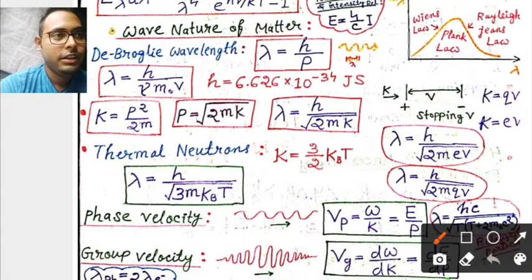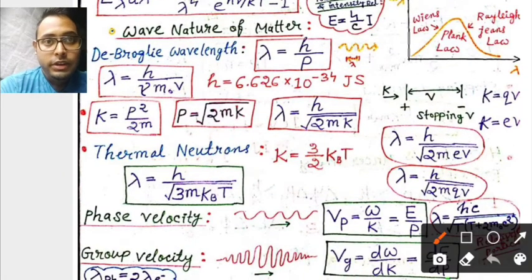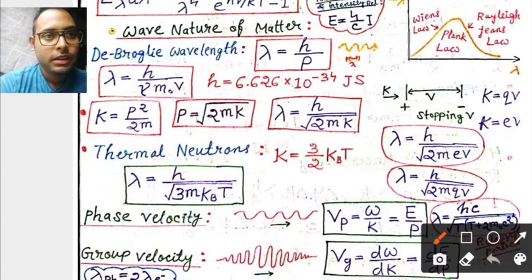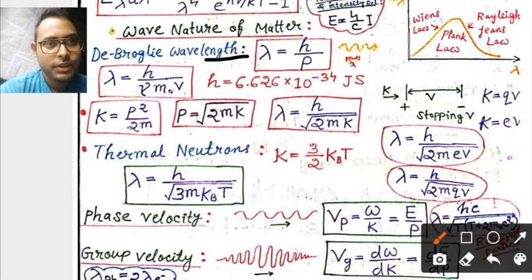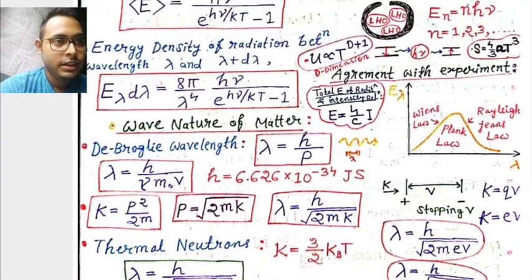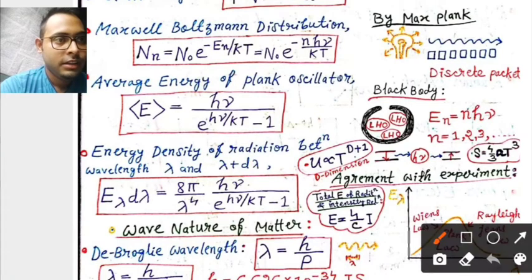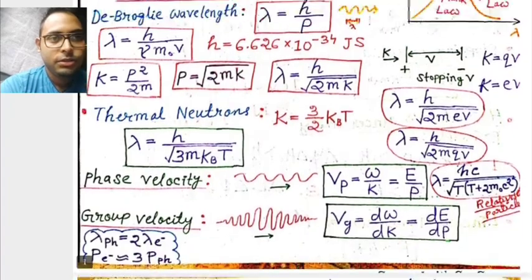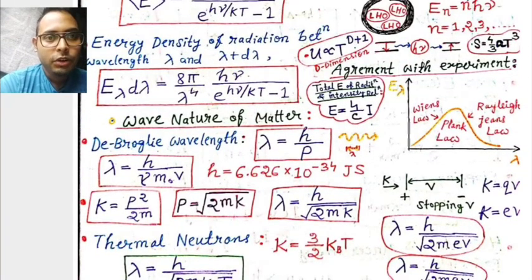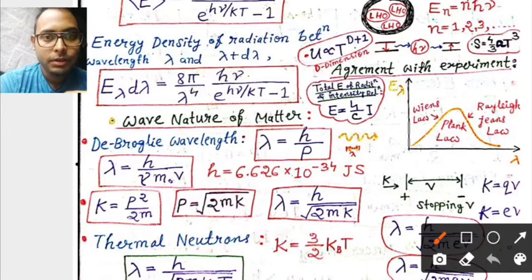Now, wave nature of matter. Louis de Broglie explained this very clearly. This is the de Broglie formula, lambda equals h by p. P is the momentum and h is the Planck constant, which you saw earlier. So the de Broglie wavelength is going to be very important.